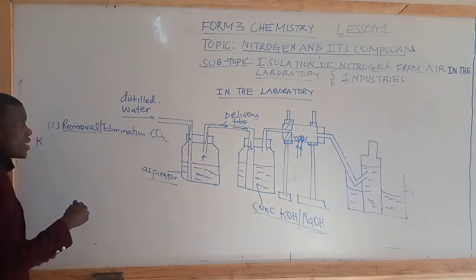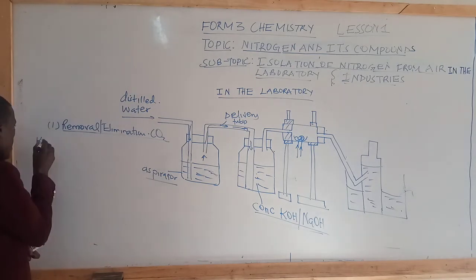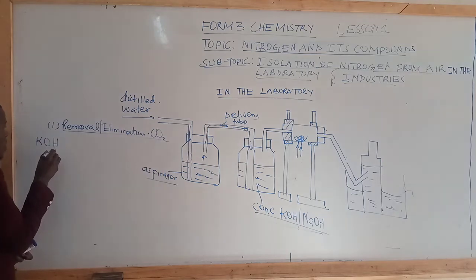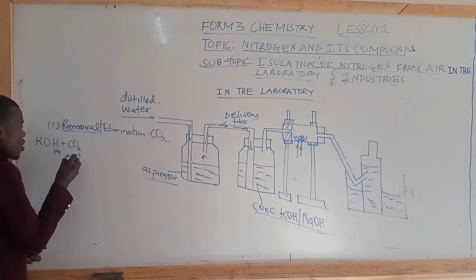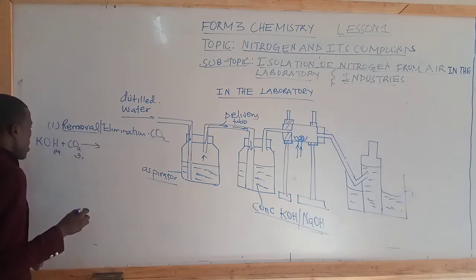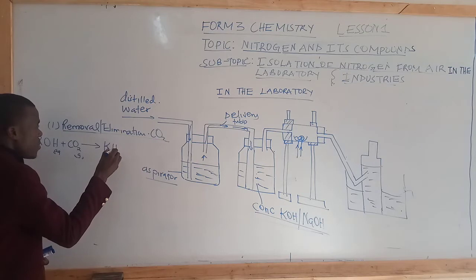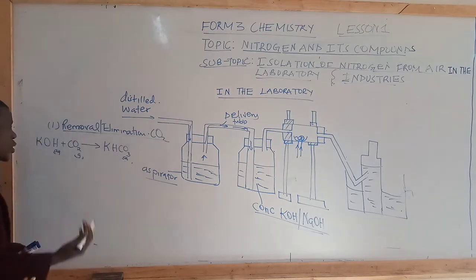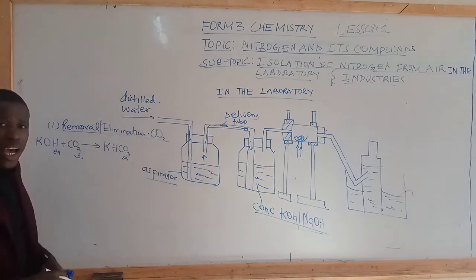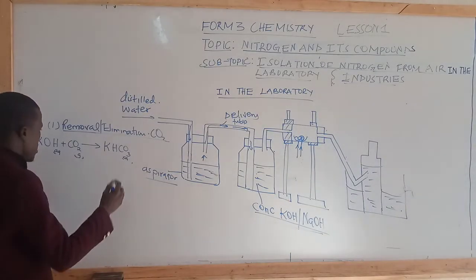And by the way, carbon 4 oxide is in excess, and that is why, students, when carbon 4 oxide reacts with concentrated potassium hydroxide, we form potassium hydrogen carbonate. When we use excess carbon 4 oxide, we form potassium hydrogen carbonate.